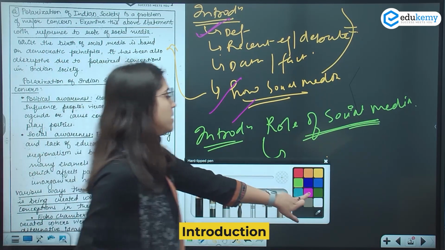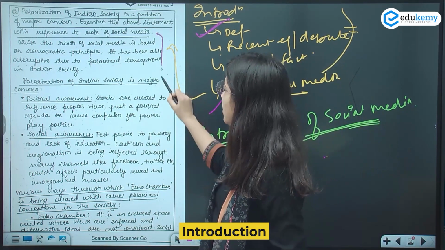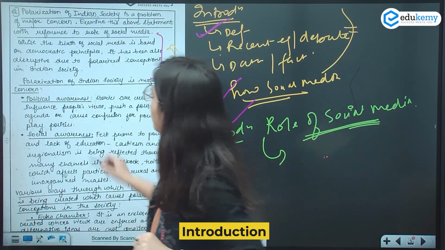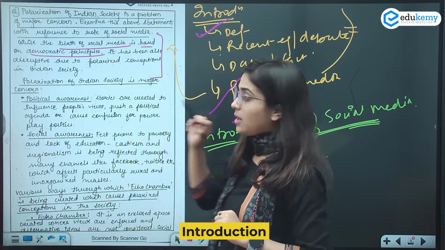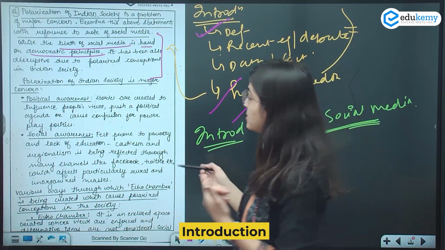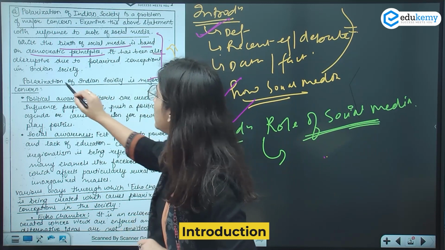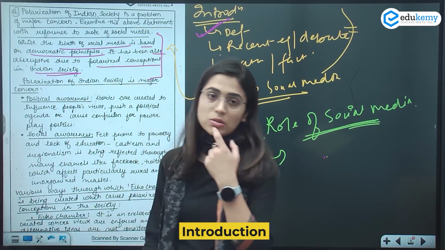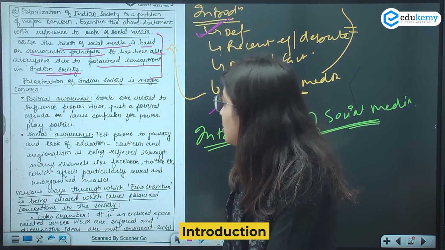So let's read the introduction again. This is my intro part. So see how I have started. I said कि while the birth of social media is based on democratic principles, ठीक है, किसके लिए हुआ था, for democratic principles, but it has been also disruptive due to polarized conceptions in Indian society. But we are misusing our social media. Why?